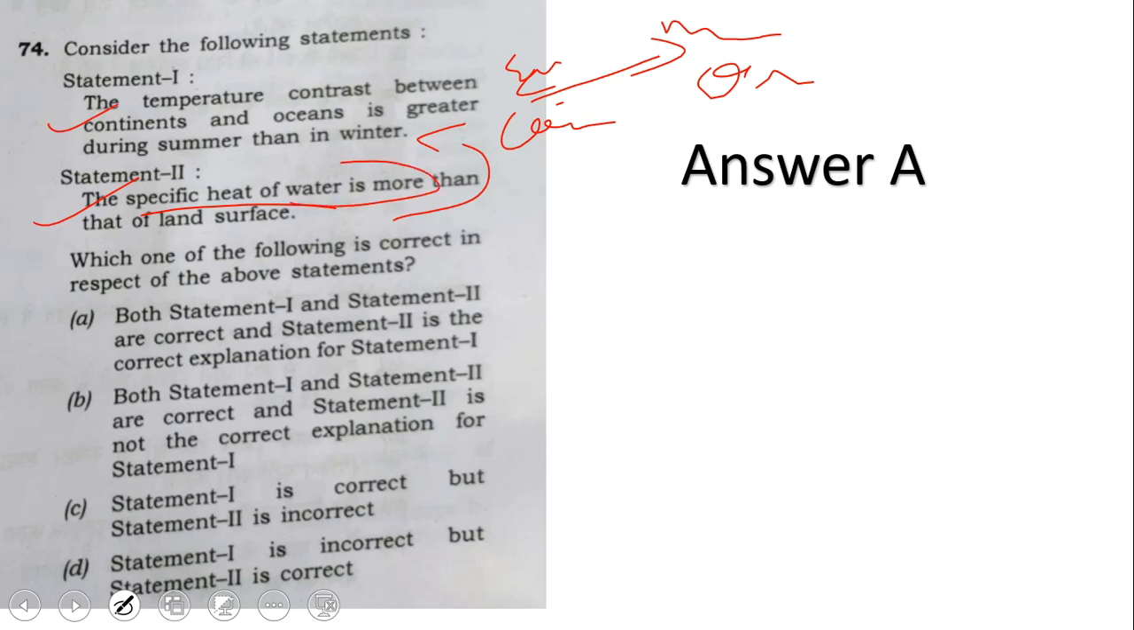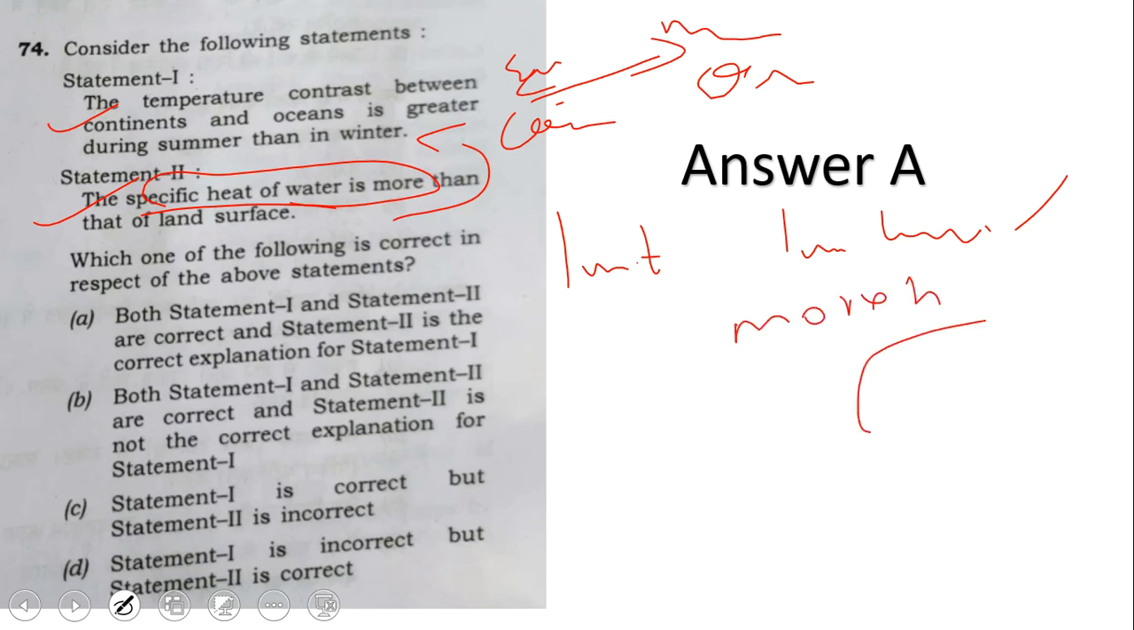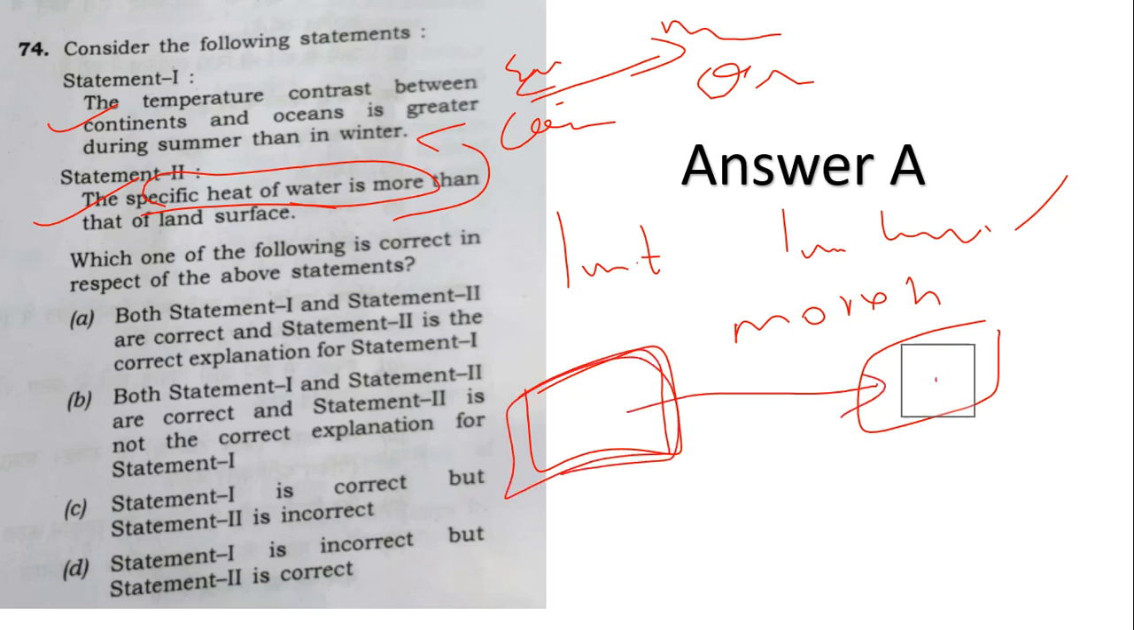Because the specific heat of water is more, what does it mean? Suppose there is 1 unit of land and 1 unit of water. Specific heat of water is more means you need more heat to make it warm. But land will get heated faster. Imagine you are standing on an ocean beach with the slippers removed. The land will be very hot. But when you go to the water, you will feel it a little lesser warm. It's not that much burning hot. It takes more heat or more time for the oceans to heat compared to land. This is basic geography.